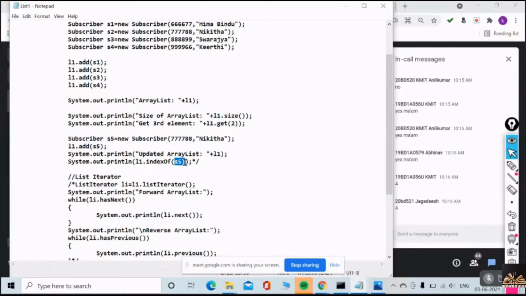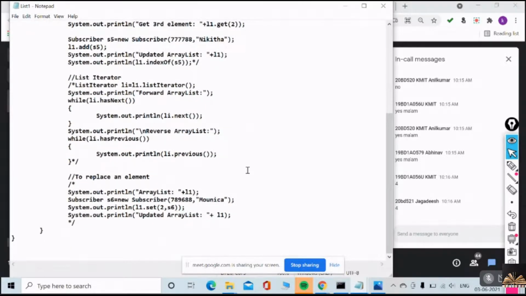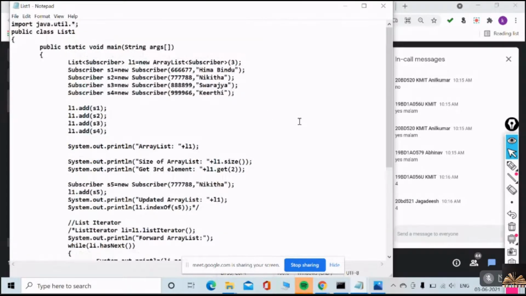Very good. The index of the fifth element is obviously 4. I'll tell you about ListIterator after executing this. Okay. Listen very carefully. I'll just execute this once again. I need to come from here, I think, because I'll just close this.